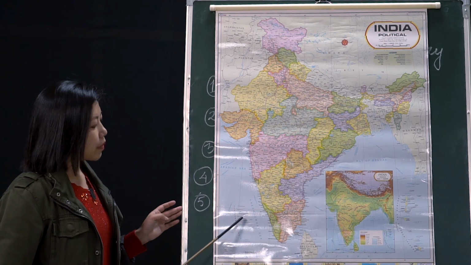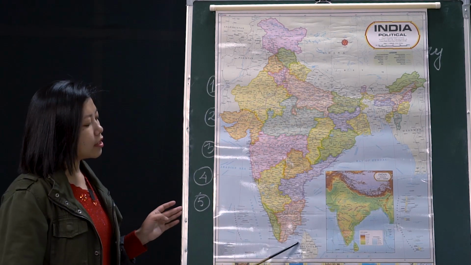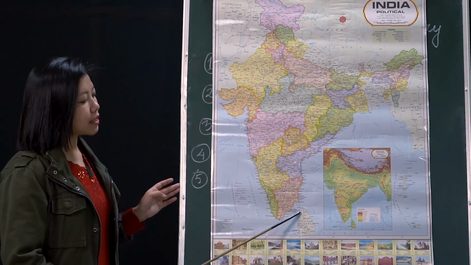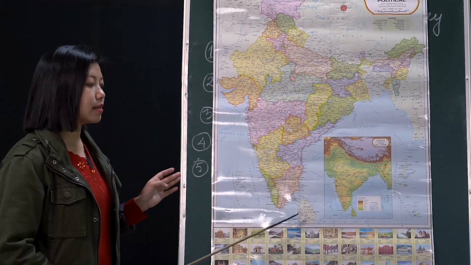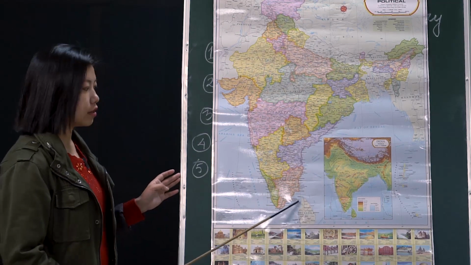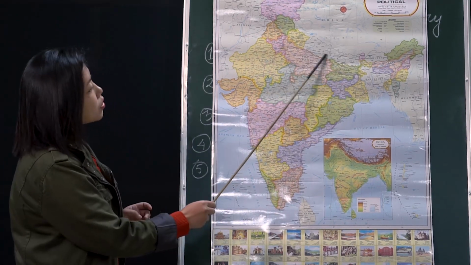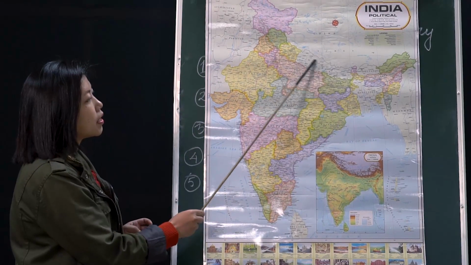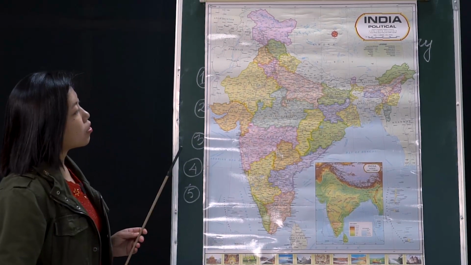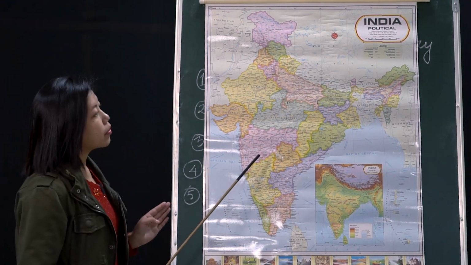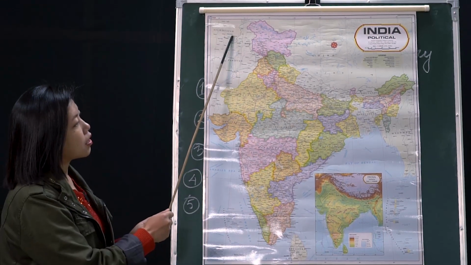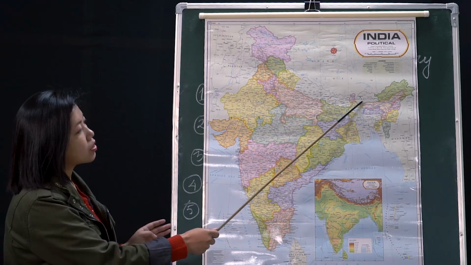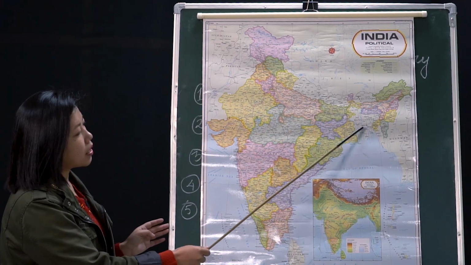All right. And then we have Sri Lanka, but there is one thin line, right? That separates India from Sri Lanka, and this line is the Palk Strait. All right. Then towards the northern part, we have the Great Himalayas in this region. And talking about the neighboring countries of India, we have Pakistan, Afghanistan, Tibet is here, Bhutan, we also have Bangladesh.